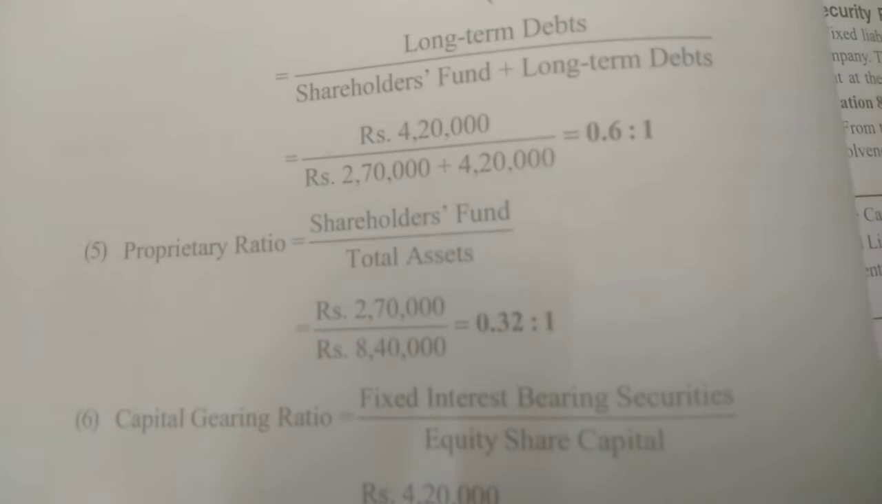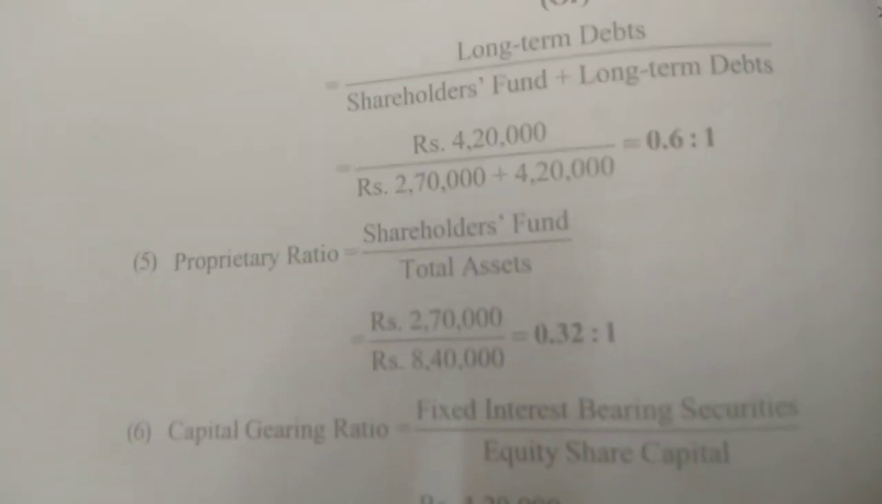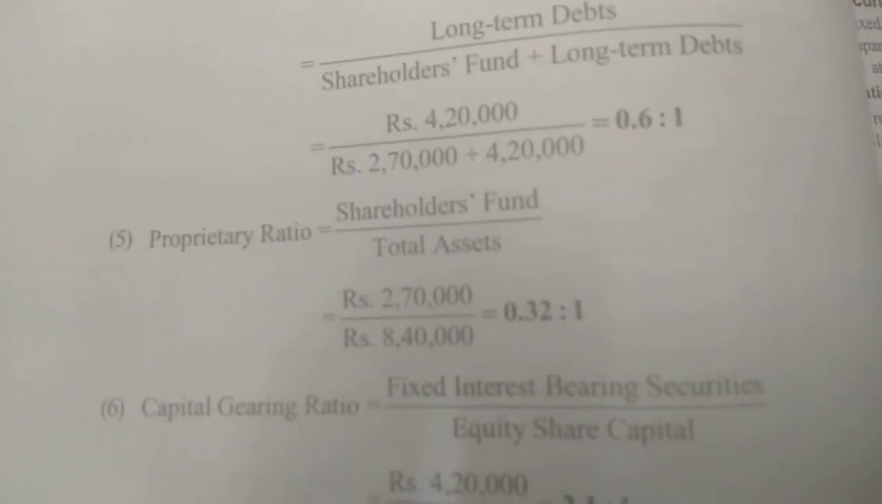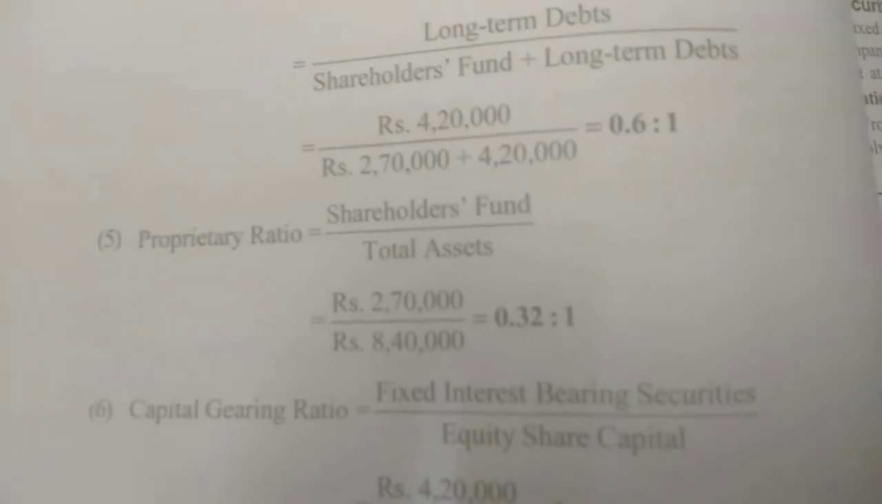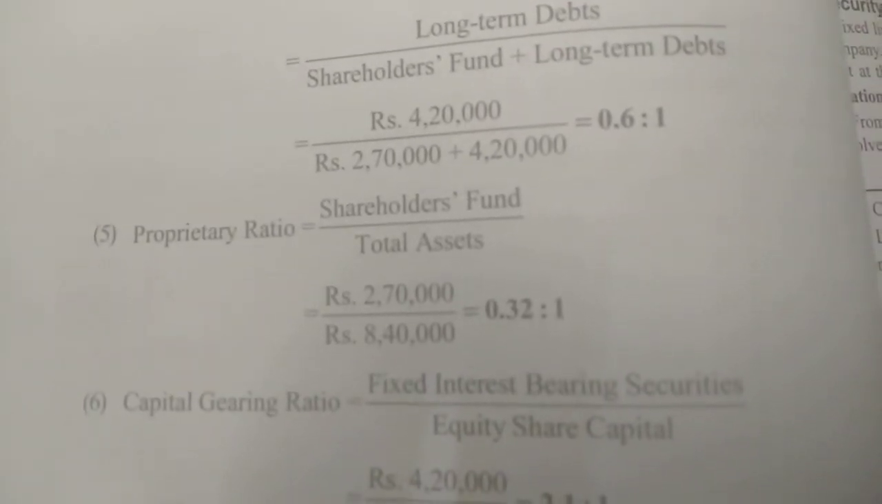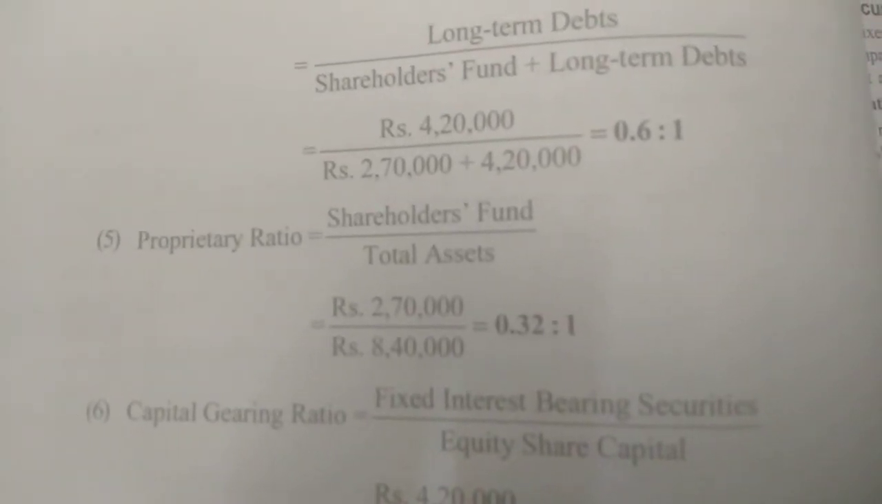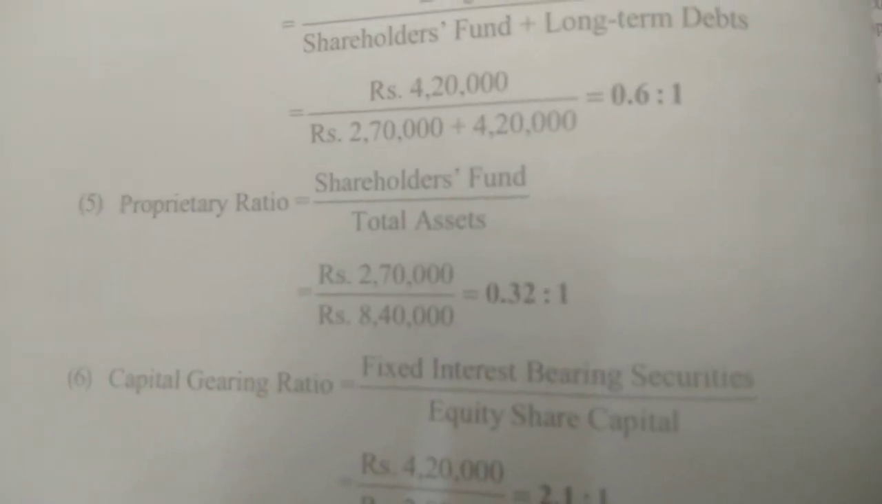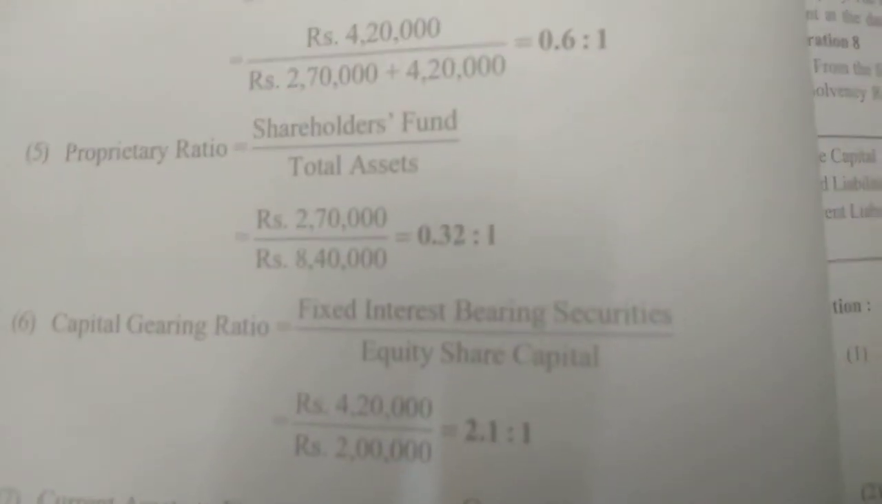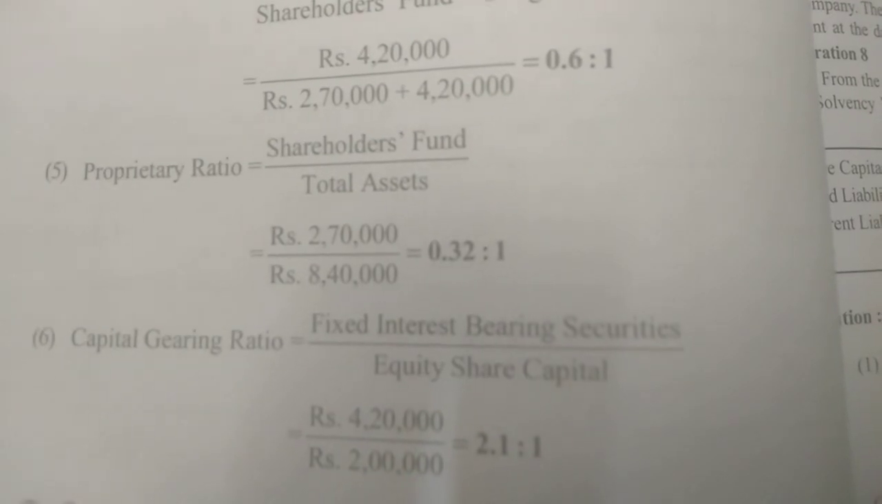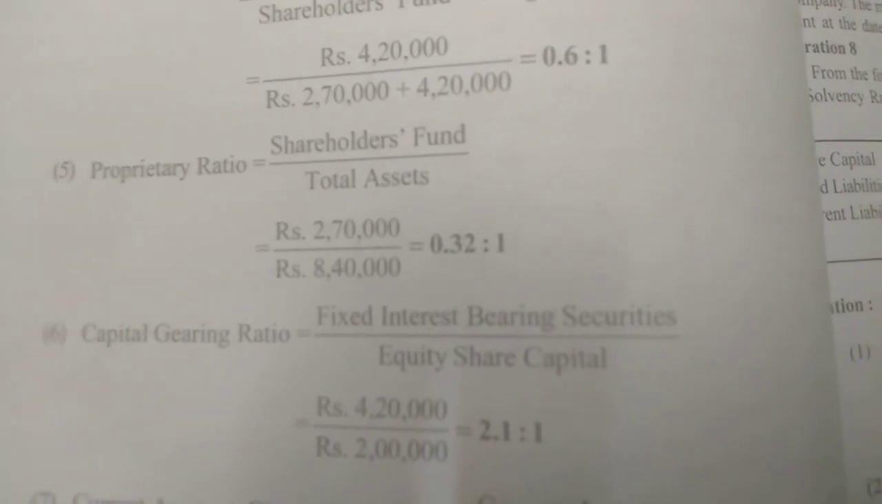Next is the proprietary ratio. It is shareholders' fund upon total assets. Total assets is the total of the whole asset side, and shareholders' fund is already given. So 270 upon 840, it is 0.32:1.